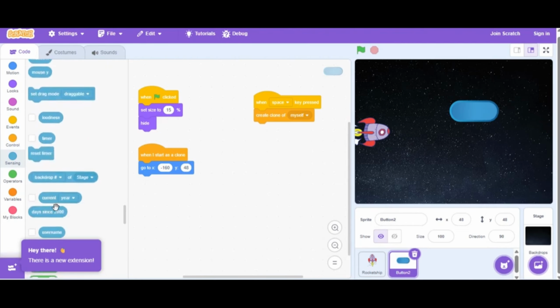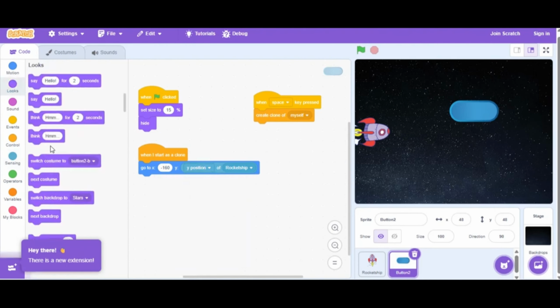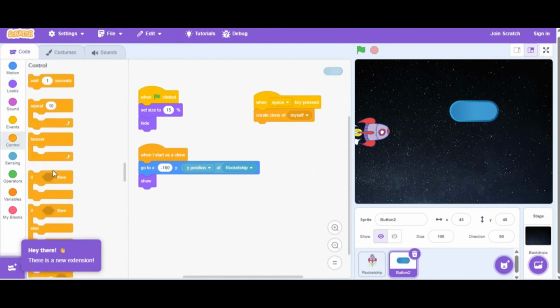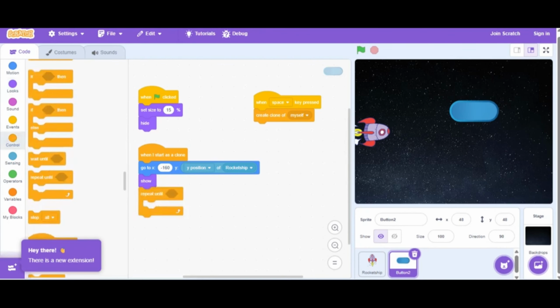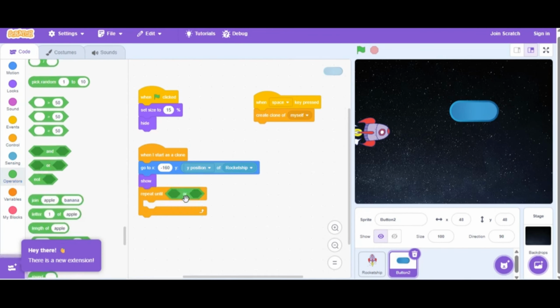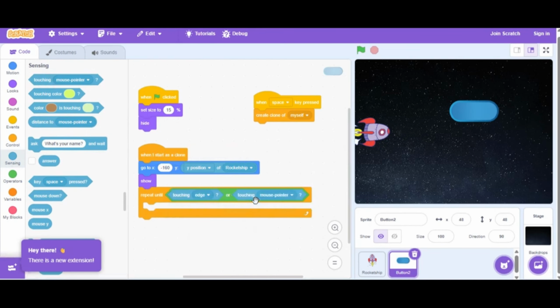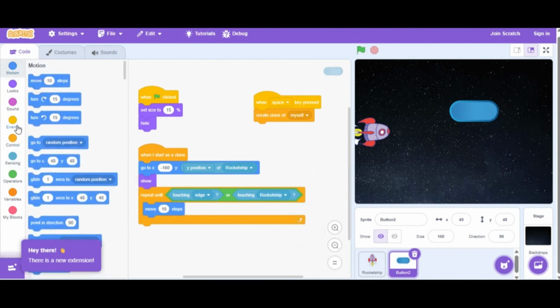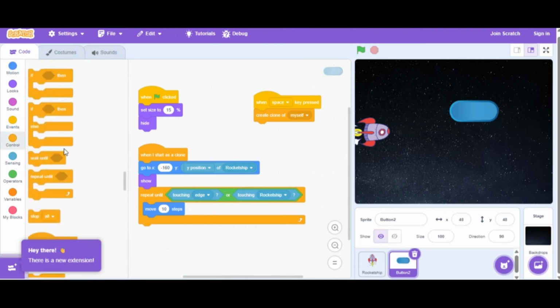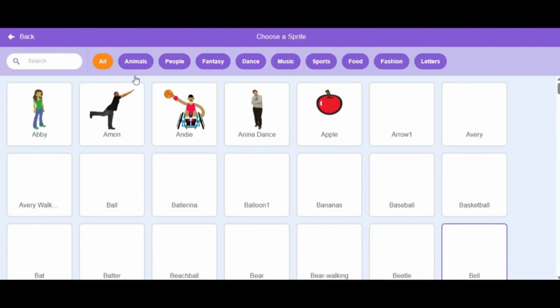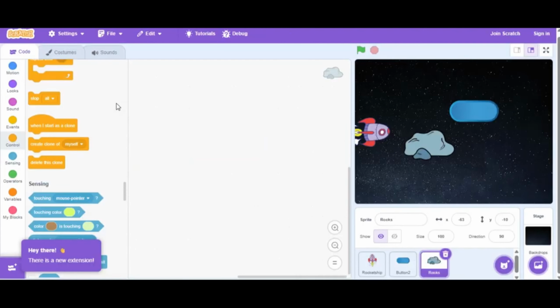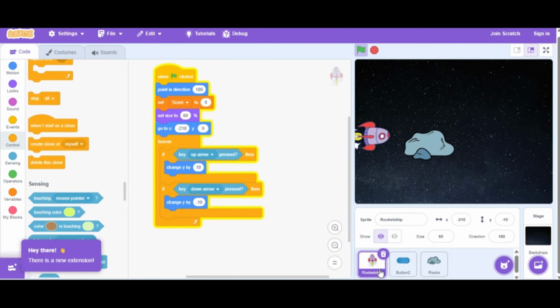Now, let's empower our hero, the rocket ship, with its fundamental properties and game logic components. The coding starts with the when clicked block, the essential event that signals the start of the game's main script. Initial physical attributes are set. The rocket's size is reduced to 60% for better movement within the screen space, and it is positioned on the left side, x -210, y -60. Crucially, the user creates a new variable named score and initializes it to 0. This variable is indispensable as it tracks the player's performance and makes the project a true game. The rocket's rotation style is also configured to point downward 180 degrees.